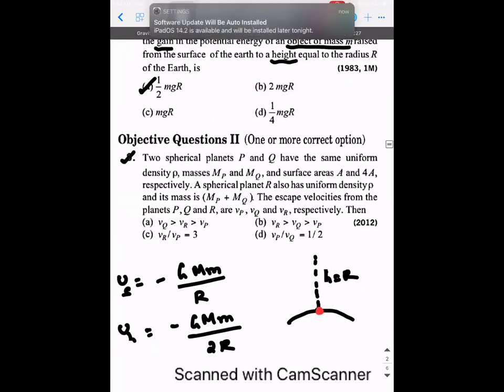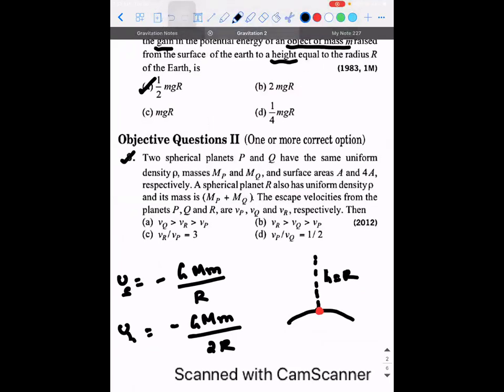So let's do the next question. Two spherical planets, P and Q, have the same uniform density, rho, masses MP and MQ, and surface area A and 4A respectively. A spherical planet R has a uniform density rho and its mass is MP plus MQ. The escape velocities from the planets P, Q and R are VP, VQ, and VR respectively. Then what is the relation between them?